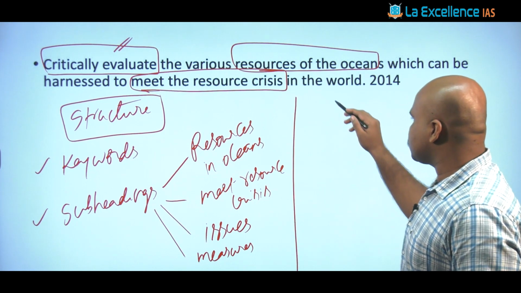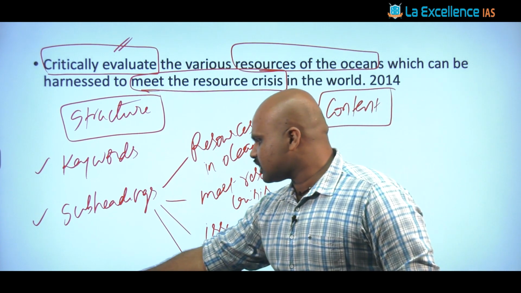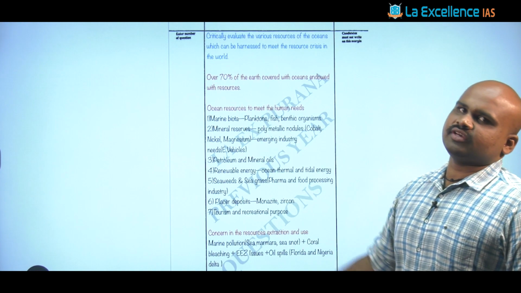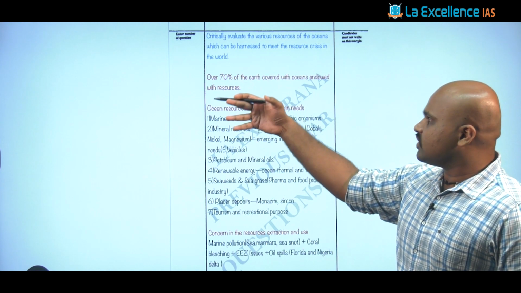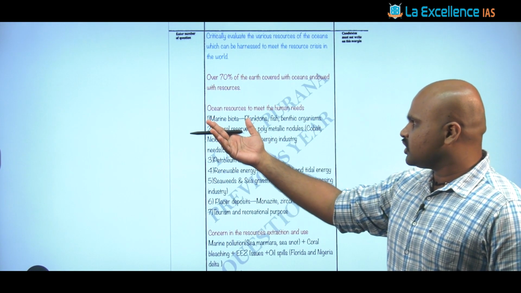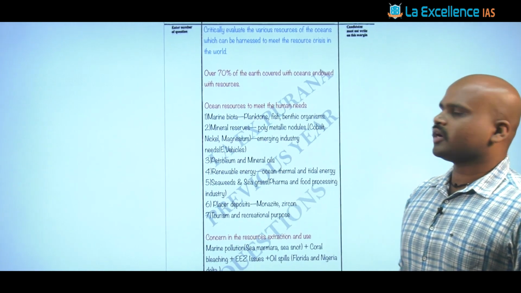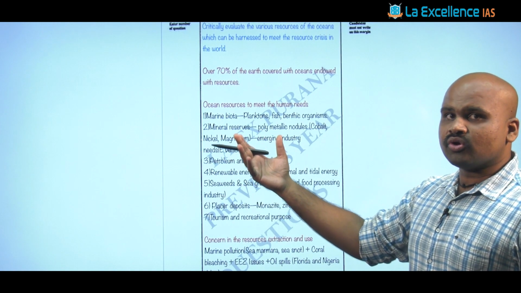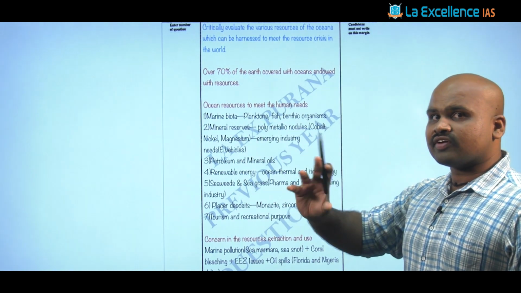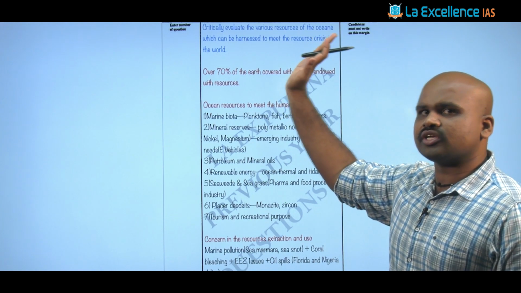Then the second aspect of any answer that we have been discussing so far is the content aspect. And when you look at the content aspect, you can straight away say that the oceanic resources are present around 70% of the earth. And talk about its relevance with respect to meeting the resource crisis. One aspect is the marine biota, which can ensure certain elements of the food habits or the dietary practice. Then the mineral resources, because you know that the terrestrial minerals are limited. And apart from that, you can diversify the mineral resources with the minerals that are present in the oceanic reserves.